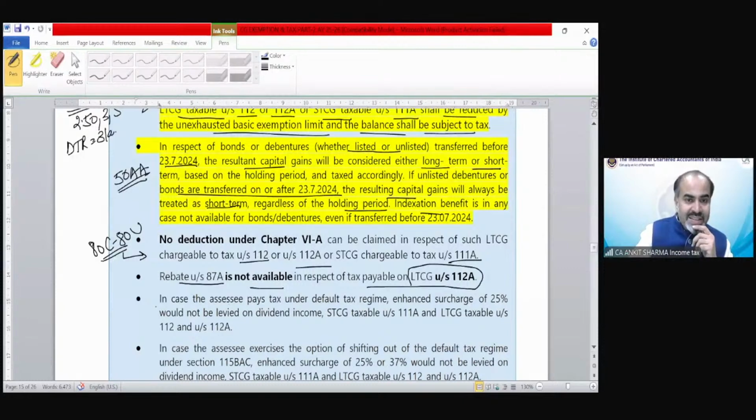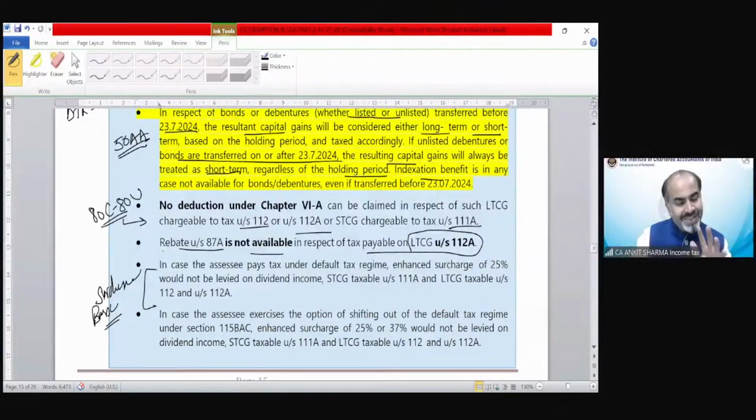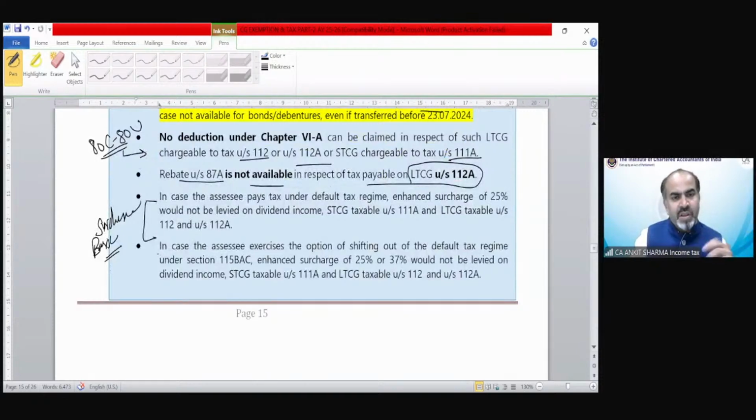This is related to your surcharge provision, what we have discussed in basic concept provision. Surcharge in case of default tax regime and optional tax regime. So these points you can understand if you still remember the provision of surcharge. Okay, you can go through the surcharge provision and you will understand what these 2 points are trying to say.